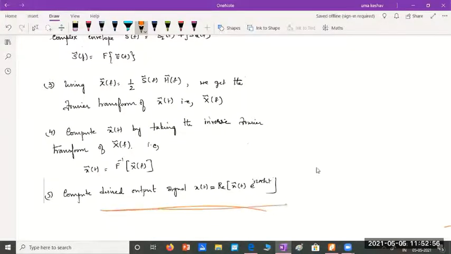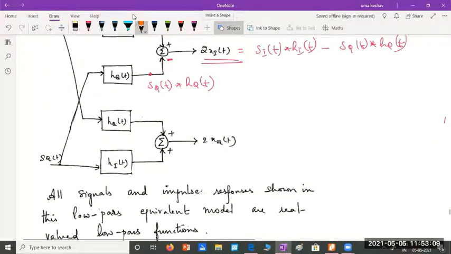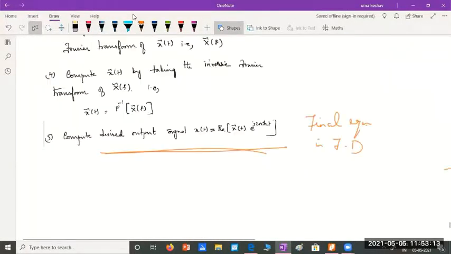So this is the final equation in frequency domain. The same thing we have already done in the time domain. We have shown this representation in the time domain. In frequency domain also we are going to show. I think these procedures you can go through at home.